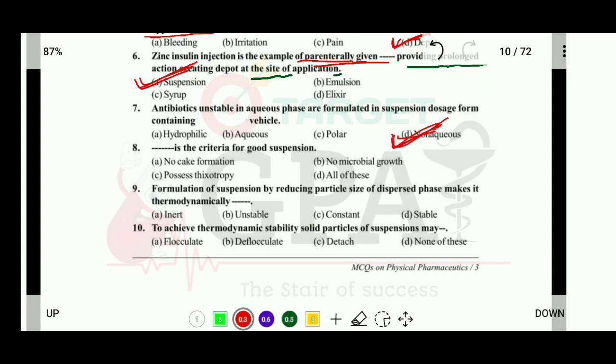Okay. Question number 8. What is the criteria for a good suspension? Here options are no cake formation, no microbial growth, possesses thixotropy, and all of the above. So the correct answer is that the criteria for a good suspension is all of these. Okay, it should have no cake formation, no microbial growth, and it should possess thixotropy.